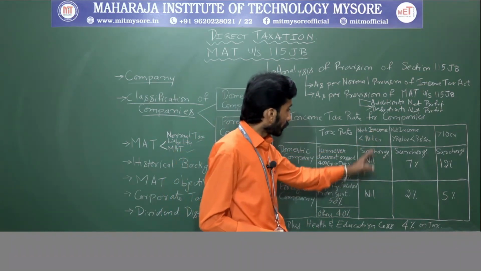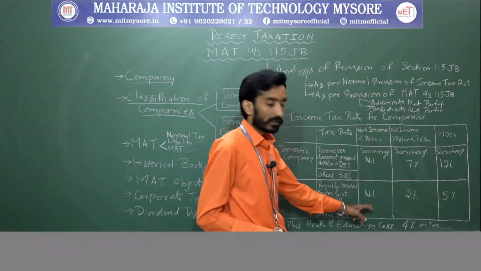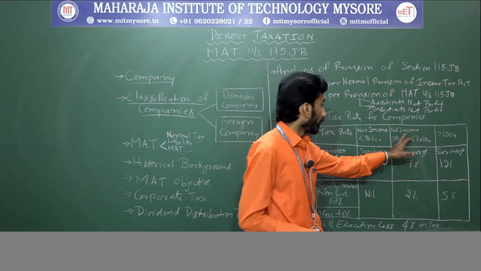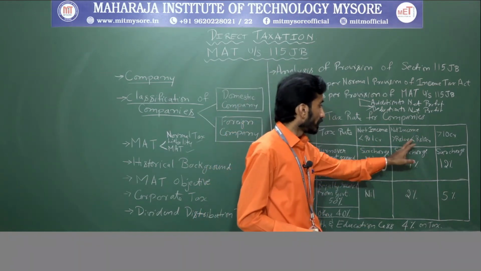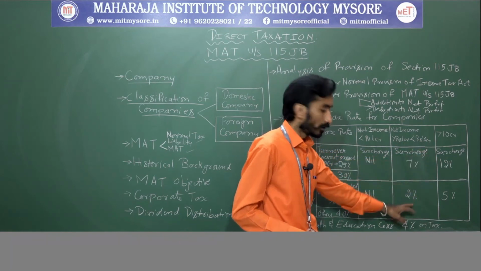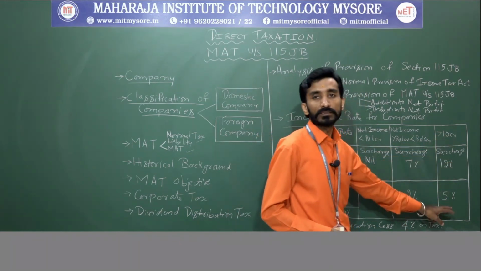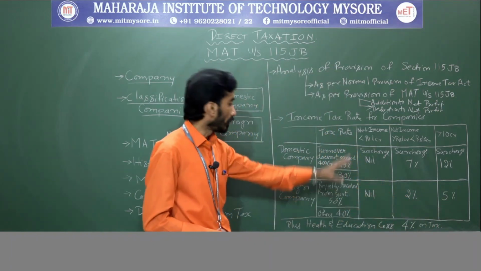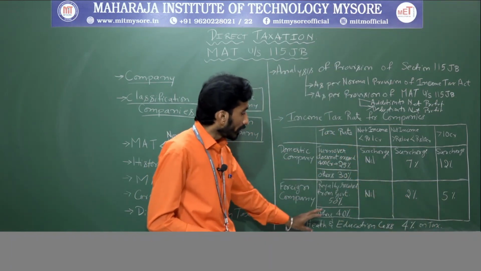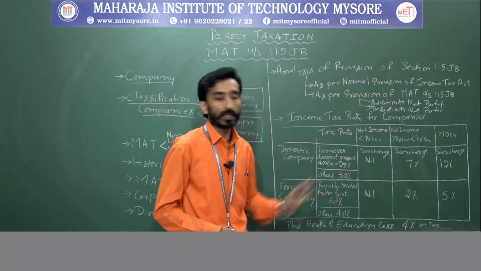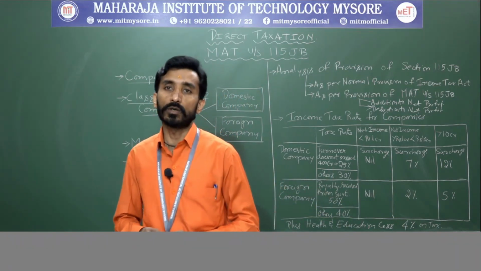Same here, surcharge with respect to net income less than 1 crore is nil. Net income more than 1 crore, less than 10 crore, 2% surcharge; more than 10 crore, 5% surcharge is applicable. In addition to that, health and education cess is applicable at 4% on your tax.